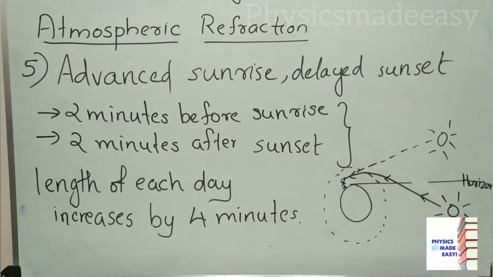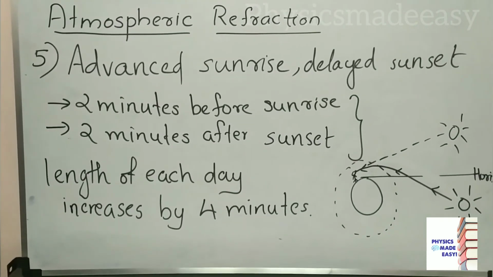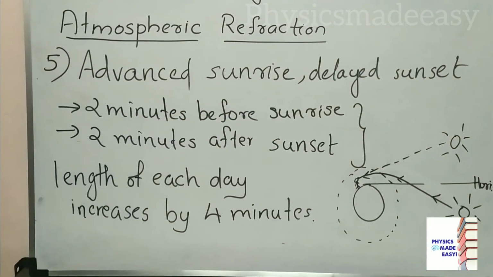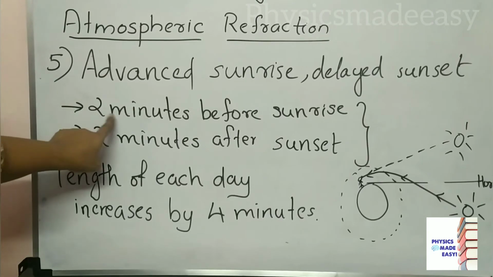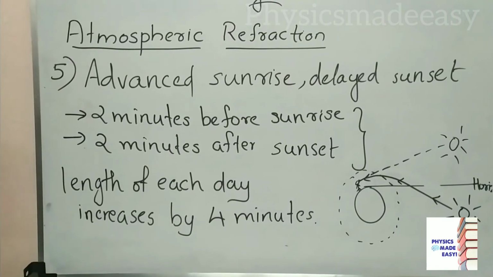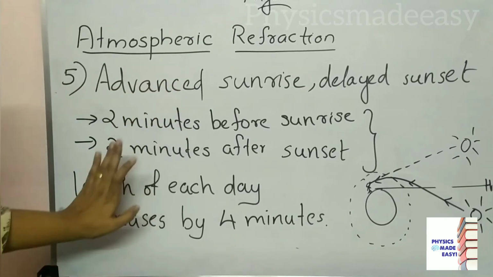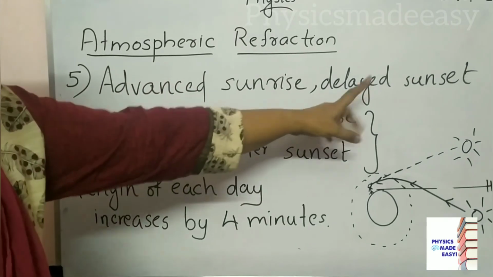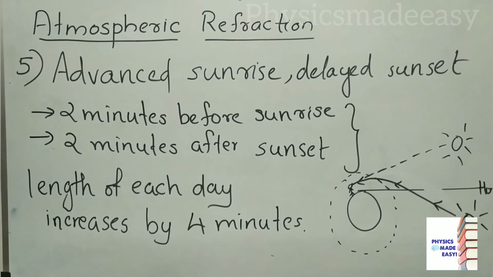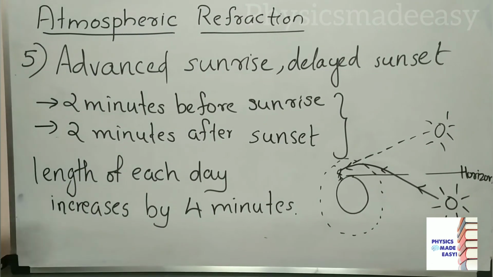Here, advanced sunrise and delayed sunset, that also we can explain on the basis of this atmospheric refraction. Here you can see advanced sunrise. Just before the sunrise, 2 minutes before, we can see the sun. Like that, 2 minutes after the sunset also we can see the sun. Seeing the sun 2 minutes before sunrise is what we call advanced sunrise. Seeing it 2 minutes after sunset is what we call delayed sunset. That is due to atmospheric refraction. The length of each day is increased by 4 minutes.